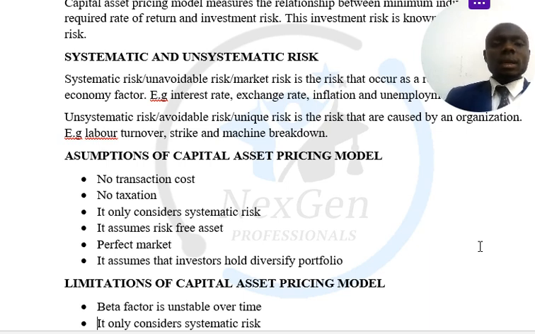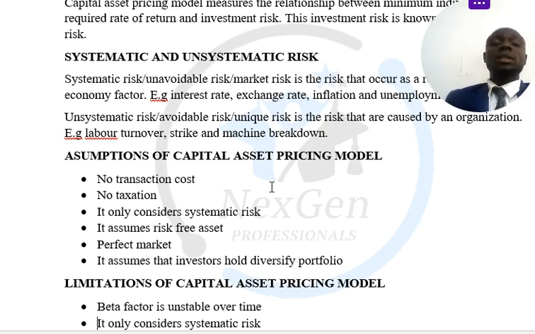No taxation. This is purely an assumption. Do you know why? Because what you are actually expecting is dividend or capital appreciation, right? The company is going to be taxable, because at the end of the day, it will be profit after tax. So you can't say there is no taxation. That is an assumption, actually. Now, it only considers systematic risk.